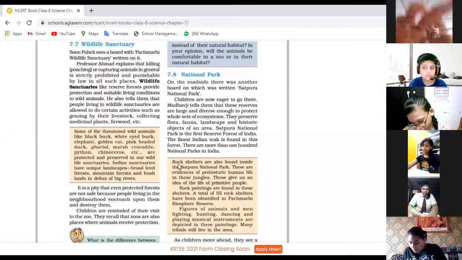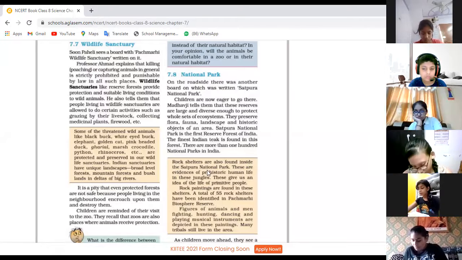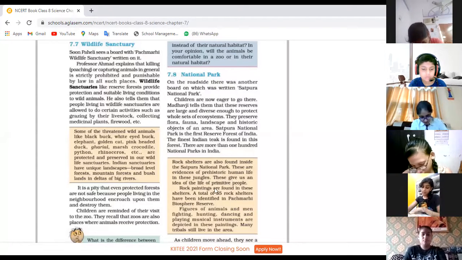Anshika, continue with this paragraph. Rock shelters. Rock shelters are also found inside the Satpura National Park. These are evidences of prehistoric human life in these jungles. These give us an idea of the life of primitive people. Rock paintings are found in these shelters.